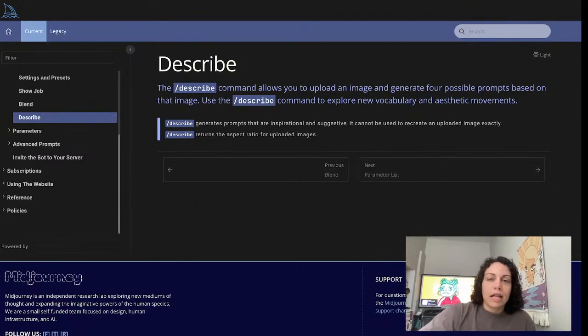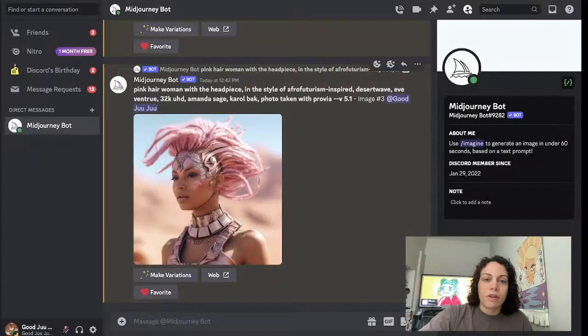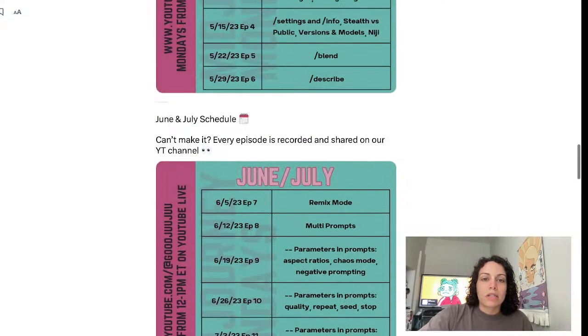So yeah, it is that simple. You just type /describe and then you upload your image, and then it will give you 4 prompts based on the image, and you can go through and do your upscales and your variations the same way you usually would.